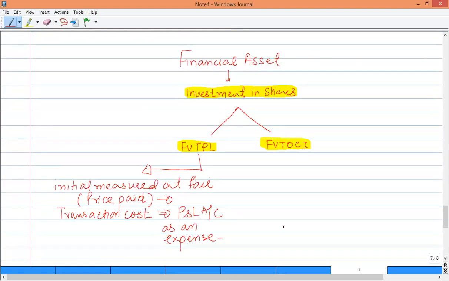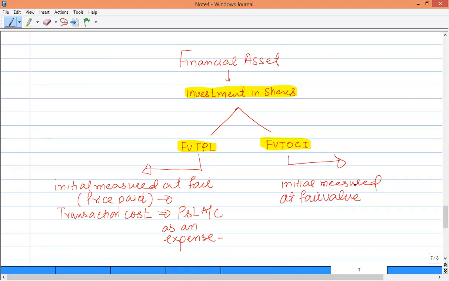But as far as the other category is concerned, if your investment is classified as FVTOCI, that is fair value through other comprehensive income, then the initial measurement is based on fair value, again the price paid.